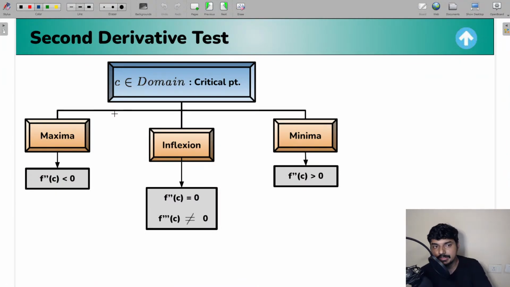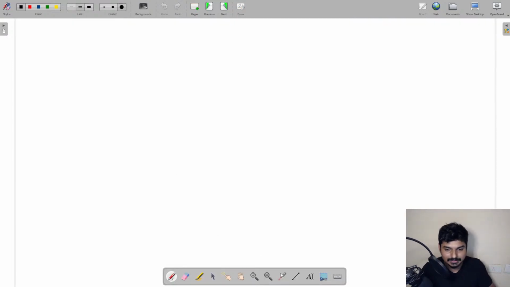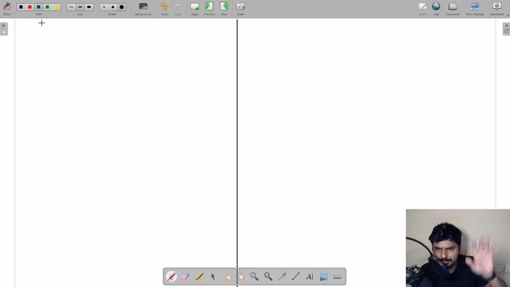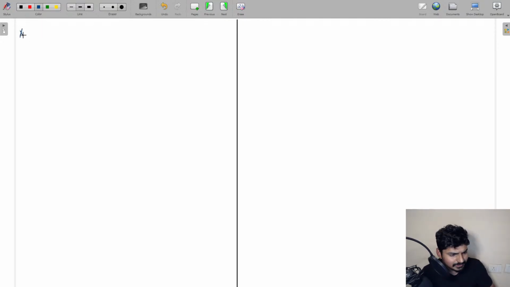Then we have another concept which is the second derivative test. In the case of the second derivative test, now this is very easy. I'll tell you in detail what the second derivative test is. So guys, everyone listen to this carefully. I think already 10 minutes extra have gone. I'll just take 5 minutes extra, guys, and then I'll wind up the session. In fact, we'll discuss the second derivative test in a much more detailed way in the next class. So no problem.